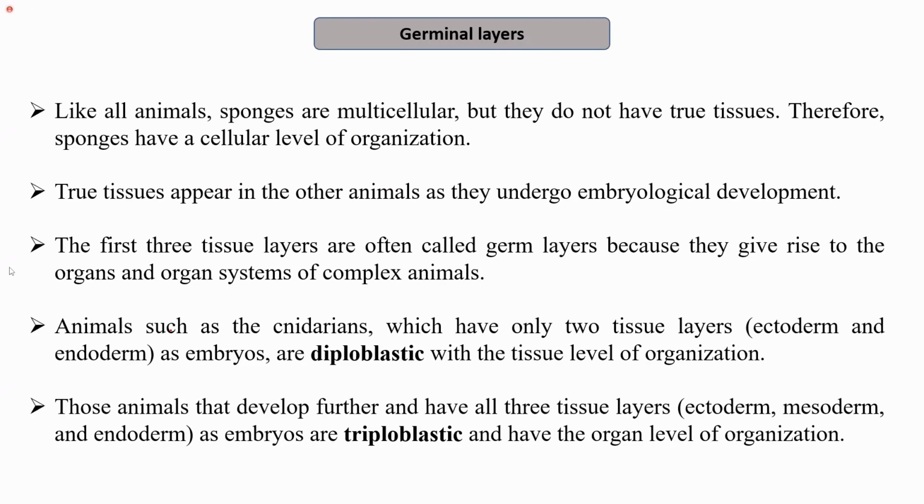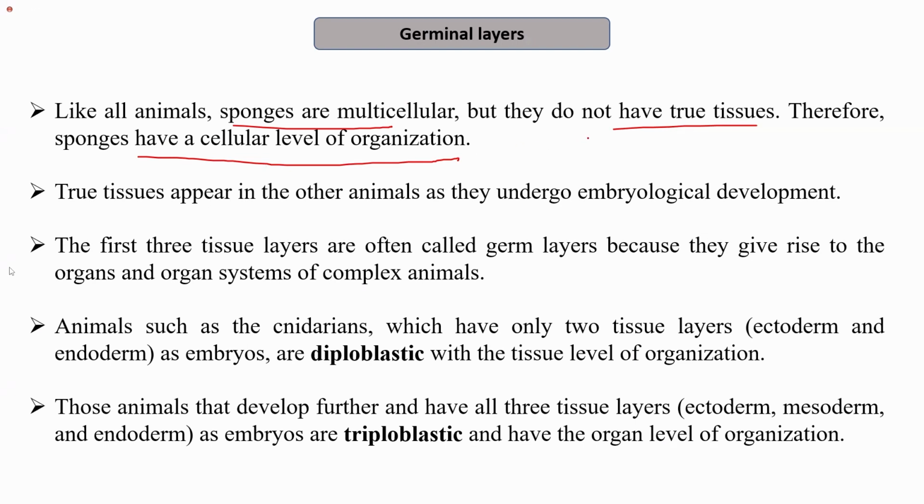The next basis of classification is germinal layers. Germinal layers are the ones which are formed when the organism is undergoing embryonic development. For example, like all animals, sponges are multicellular, but they do not have any true tissue. When we studied the level of organization, we saw that sponges have a cellular level of organization. That is, they do not have tissues. The division of labor occurs among the cells only.